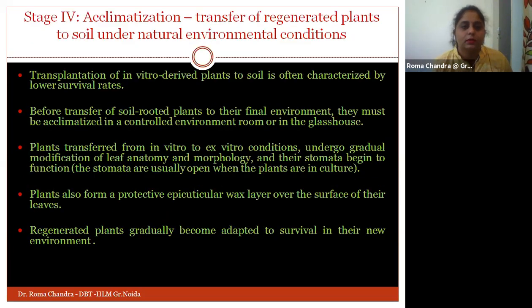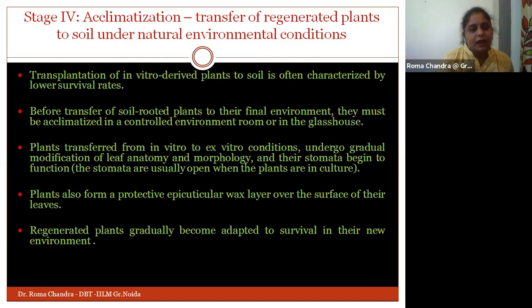Okay. So the next stage, when I talk about stage 4, is the step of acclimatization, where the regenerated plants are transferred. We started with the explant, picked up any part, any part, meristem. Okay, and then we developed the shoot, and we developed the roots as well. So we have gone through the process where we can see how the plant is being regenerated, and now we need to transfer this regenerated plant to the soil under natural environmental conditions.